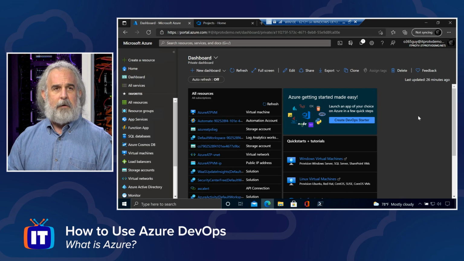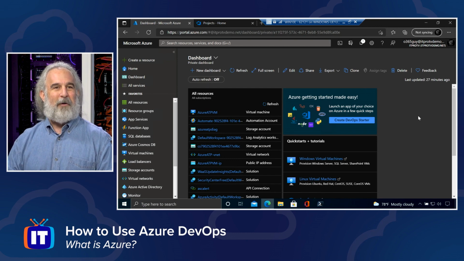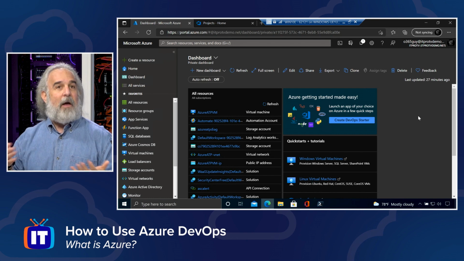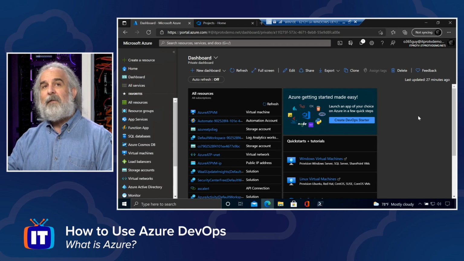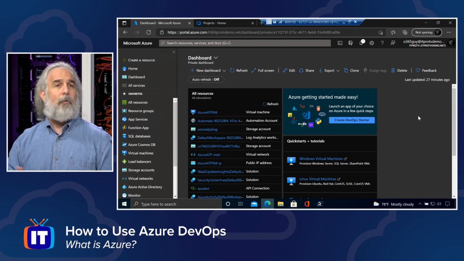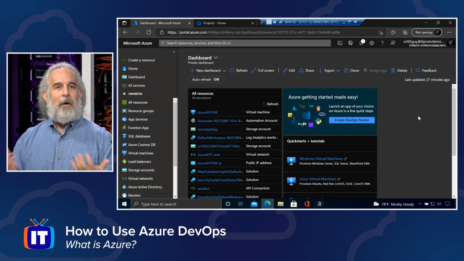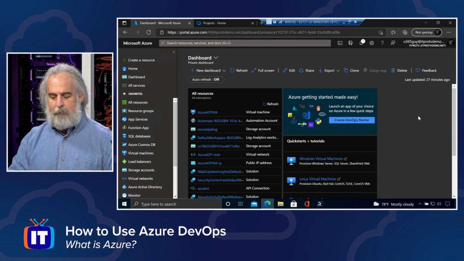We've logged into the dashboard, and there are a couple of different ways we can go about this. Microsoft's actually put together a really cool thing called the Azure DevOps Starter, which lets you create a pre-configured set of constraints, based on choices you make, that ultimately spins up an Azure DevOps environment for you. We'll take a quick look at what that looks like. We've also got a separate Azure DevOps projects-based portal that we can log into, where we can see projects we spin up and work with all the constituent parts of what a DevOps solution looks like: our pipelines, our dashboard, and all the capabilities associated with it. So let's see what both of those look like.